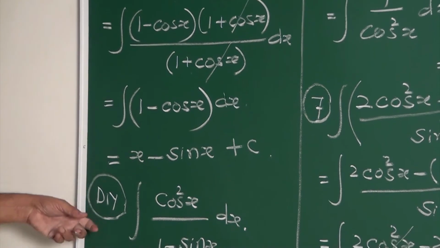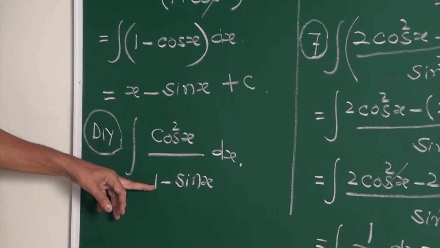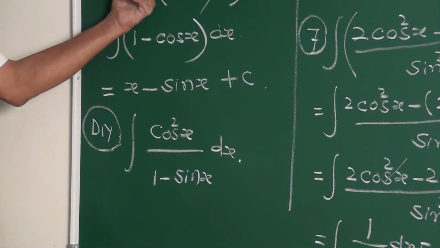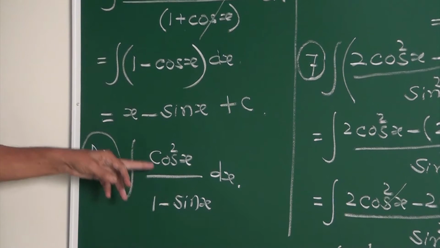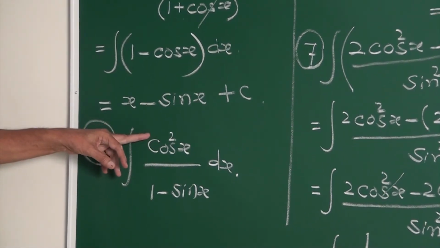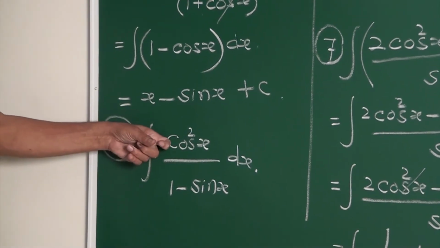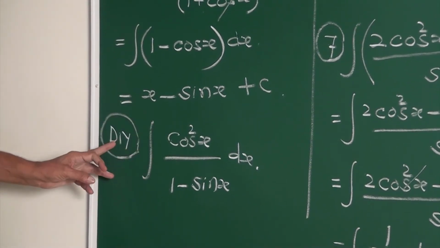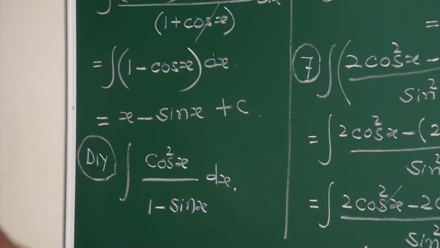This is a parallel example. Instead of sin square, they may give cos square. The denominator may be either the minus factor or the plus factor. If they give the minus factor, the plus factor cancels. If they give the plus factor, the plus cancels and the minus factor remains. For example, cos square x upon 1 minus sin x: substitute for cos square x, my friends. DIY. I hope it is understood.